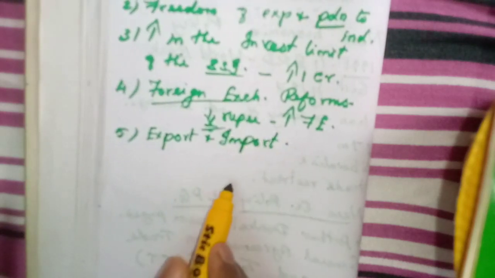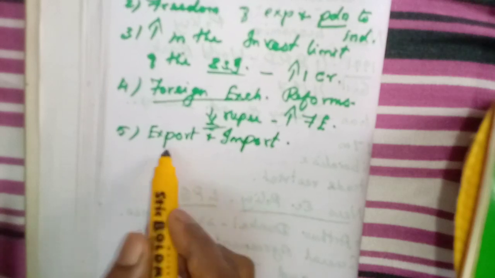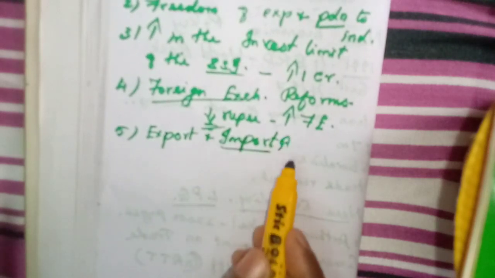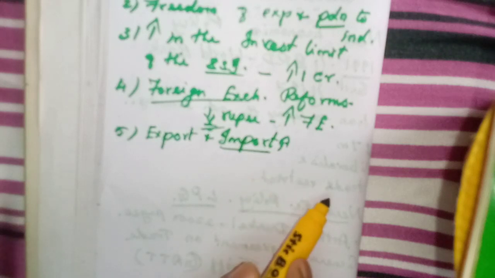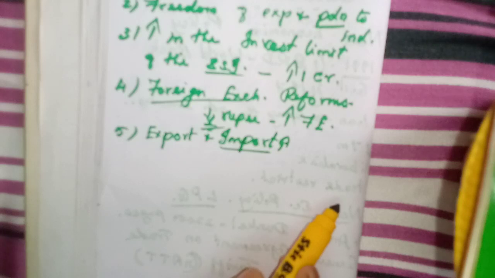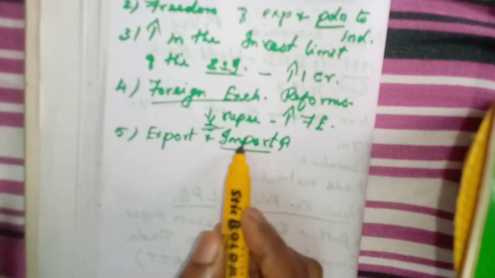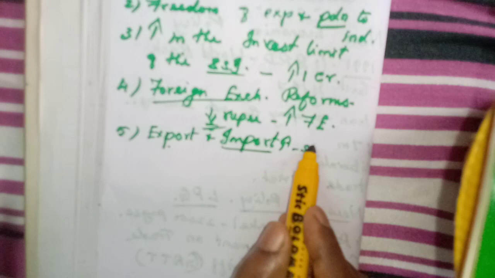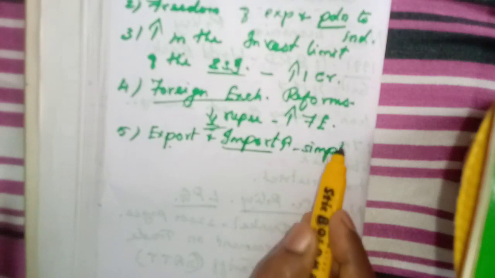They will never encourage the export, they will encourage the import only, in order to bring their goods into our country. That is the main thing. Okay, so then many procedures were there in order to import and export. So they have simplified many of these procedures.